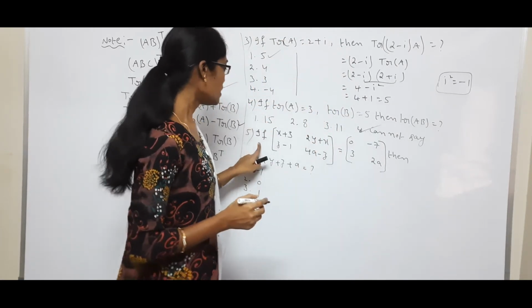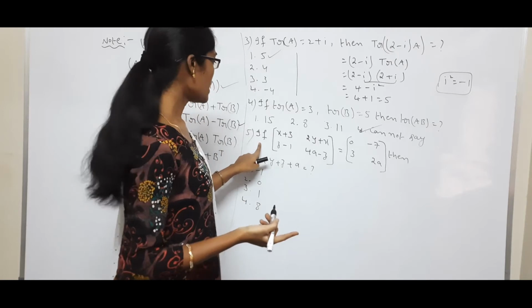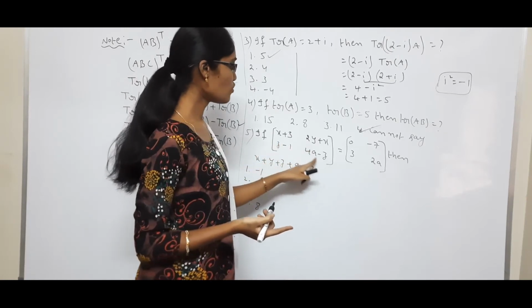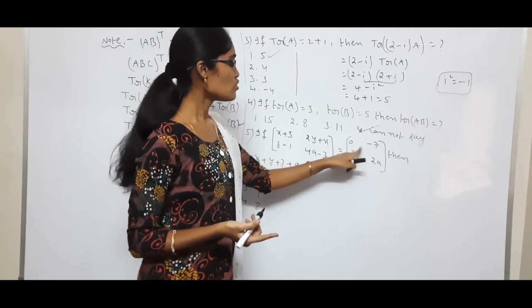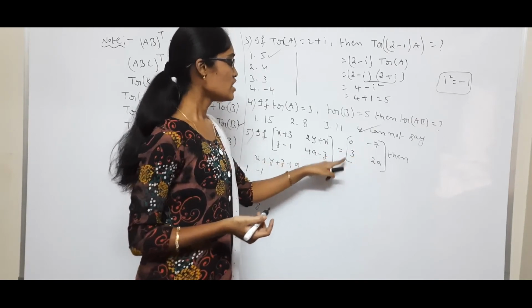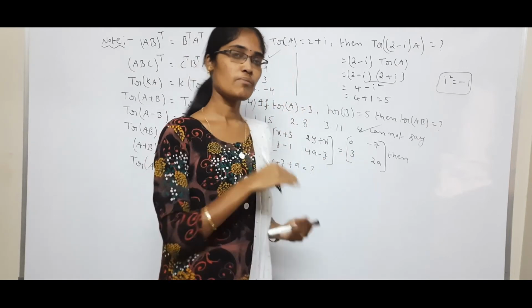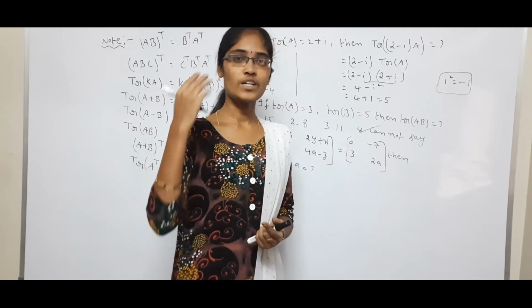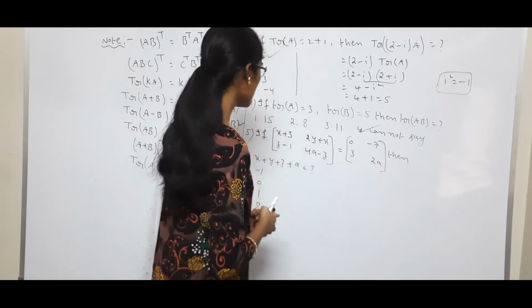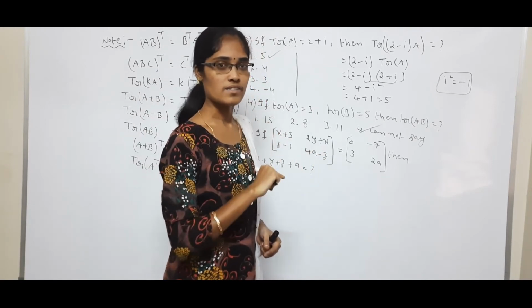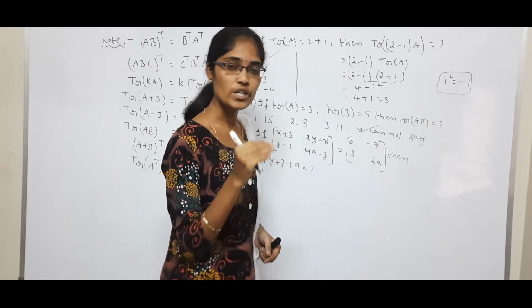Okay, see here, first see a question on this concept. If matrix x plus 3, 2y plus x, z minus 1, 4a minus z is equal to 0, minus 7, 3, 2a. So see here, this indicates equality of matrices. Equality of matrices, already I told the concept. Okay, see here, equating the corresponding coefficients in both the matrices. Okay, equating the corresponding coefficients.